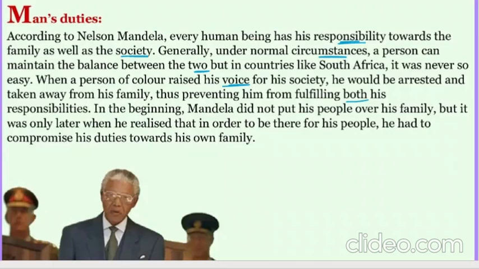Now, in the beginning, Mandela did not put his people over his family, but only later did he realize that in order to be there for his people, he had to compromise his duties towards his own family. As he became the head, it was difficult for Nelson Mandela himself to handle it. But he said, "I have to keep my people, my country, a little bit over my family also."